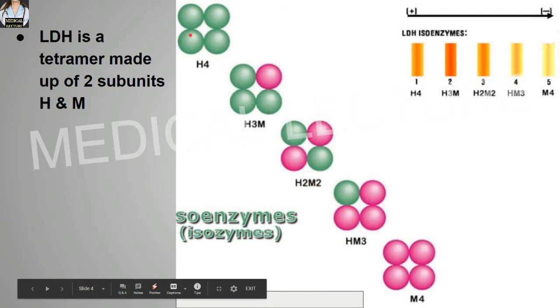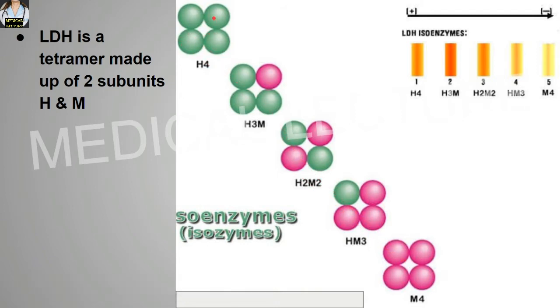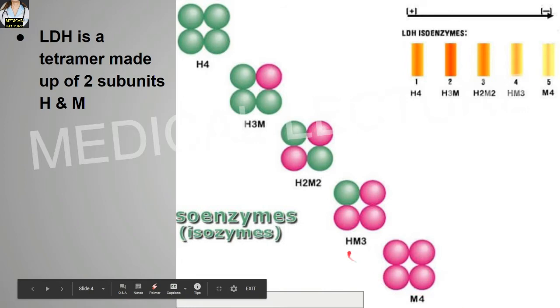This LDH has a tetramer structure with two subunits H and M, and these are M4, HM3, H2M2, H3M and H4. These are all the isoenzymes of the LDH.